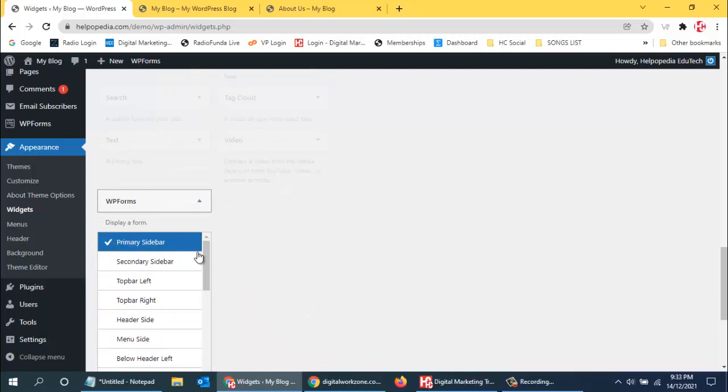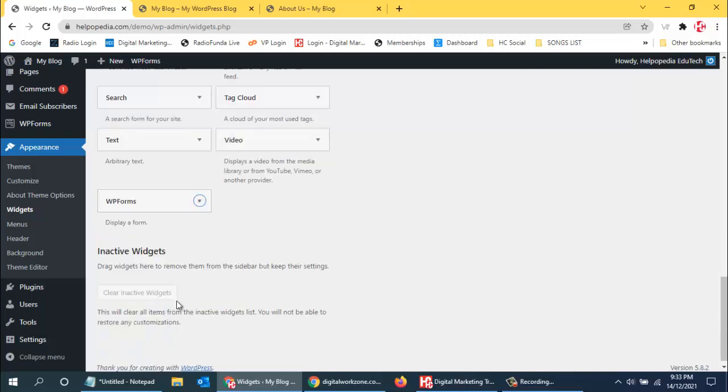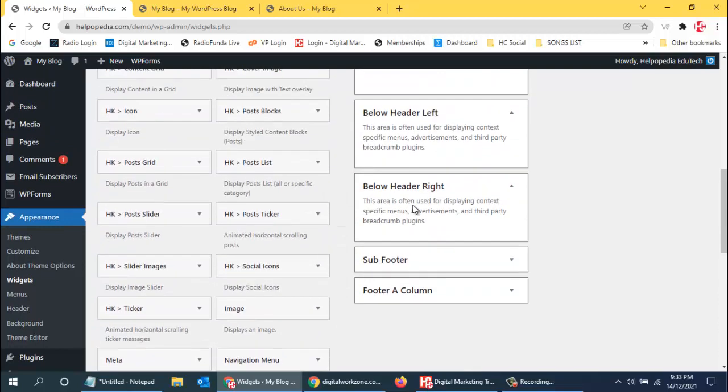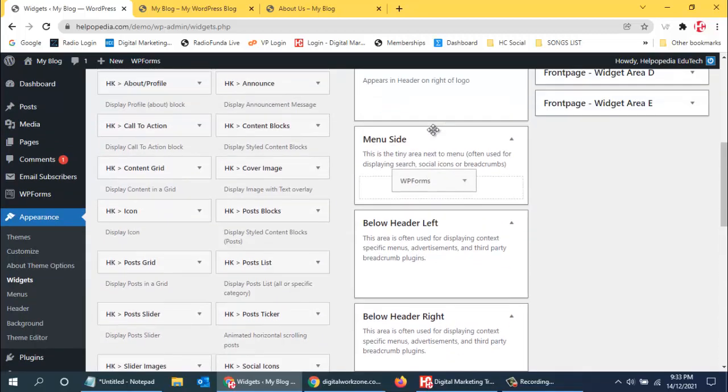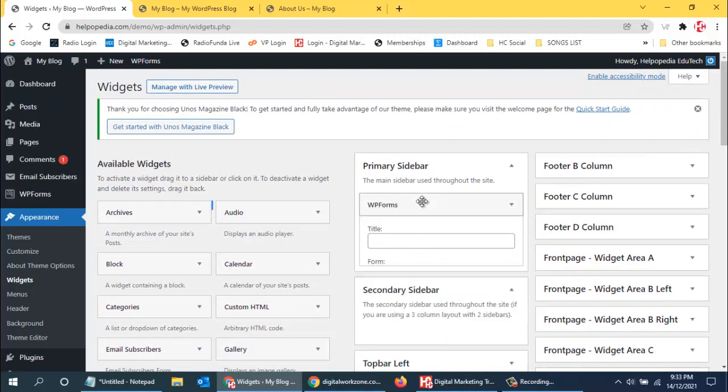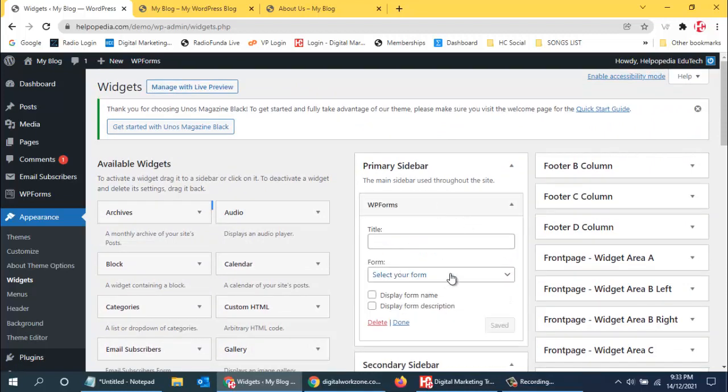Say over here in primary sidebar I can put it, and then I can select which form I want. So I can say contact us form, and then I can say display the form name, and then I'll say save. So then this contact us form will come up in the sidebar.